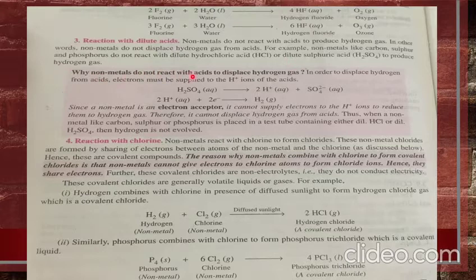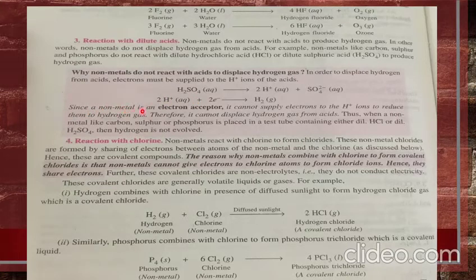Why do non-metals not react with acid to displace hydrogen gas? This question arises in the mind. So, in order to displace hydrogen from acid, electrons must be supplied to the H⁺ ion of the acid. For example, H2SO4 breaks down to 2H⁺ ions and sulfate ion, and these hydrogen ions, when they accept electrons, change to hydrogen.